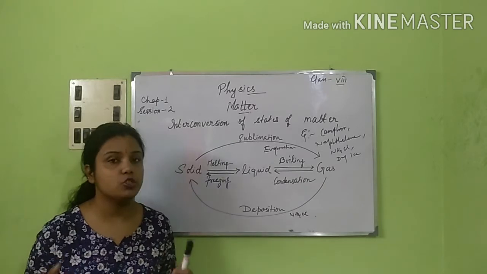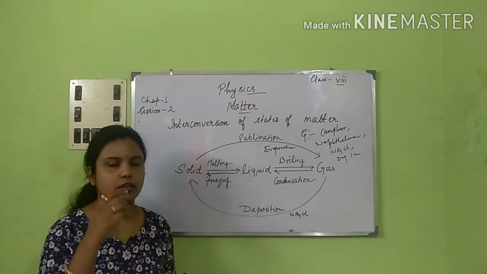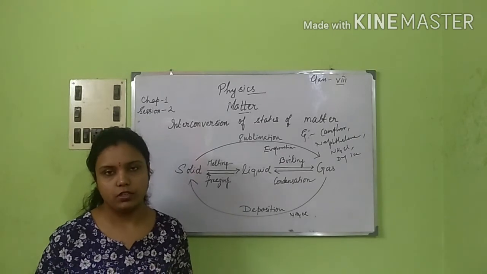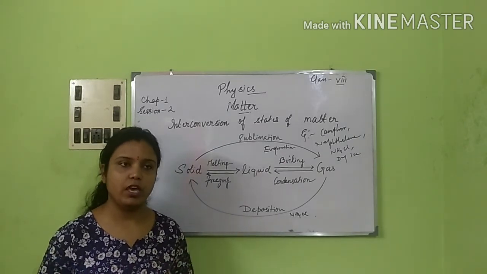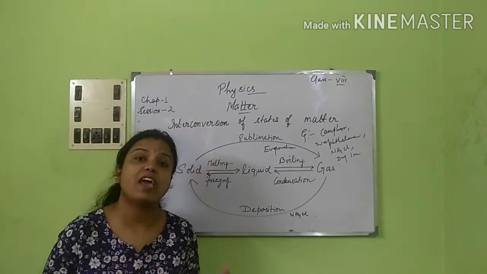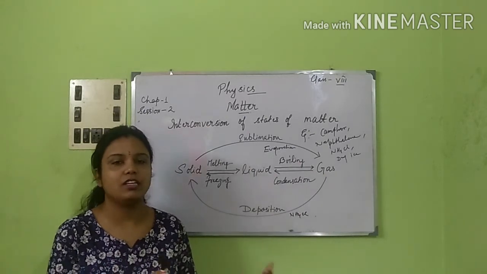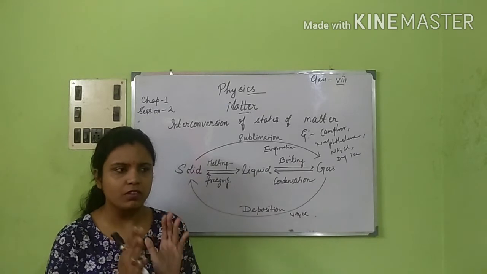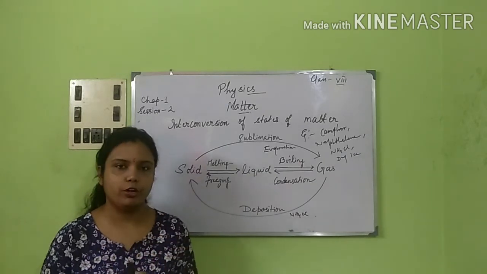Why? Because of the speed of the air. It takes away the liquid particles and converts them to vapor form, because the air also contains some energy which helps convert the liquid to the gaseous form. So these are the factors on which evaporation depends.